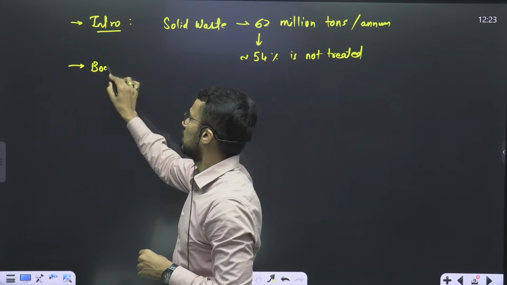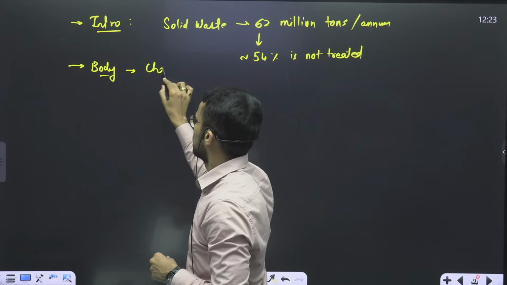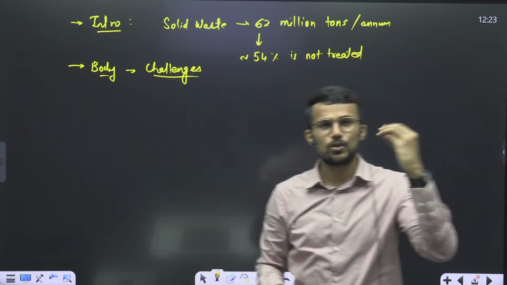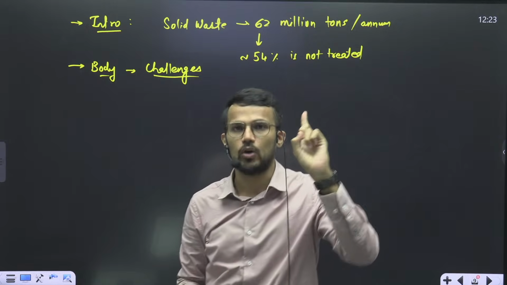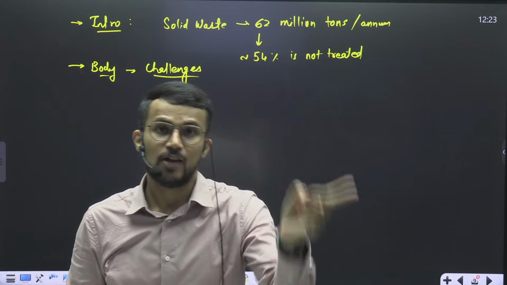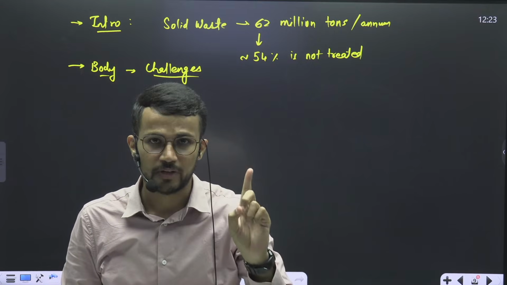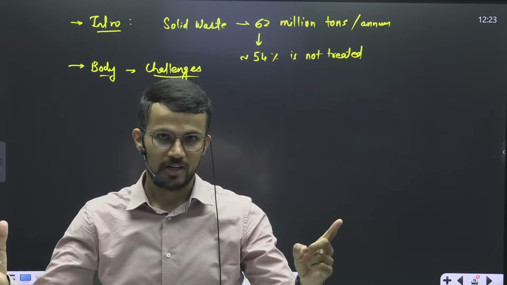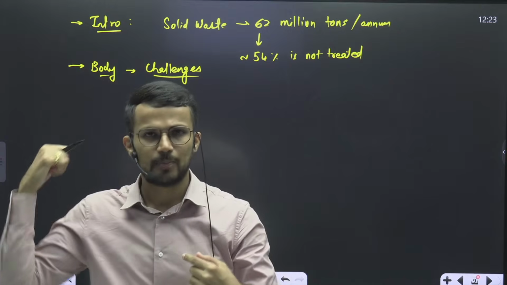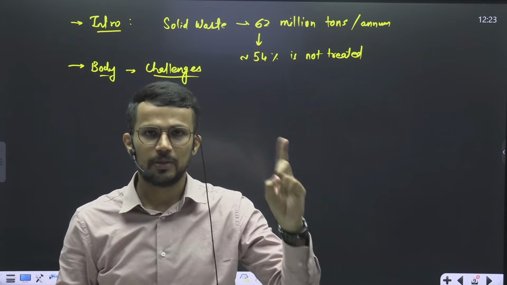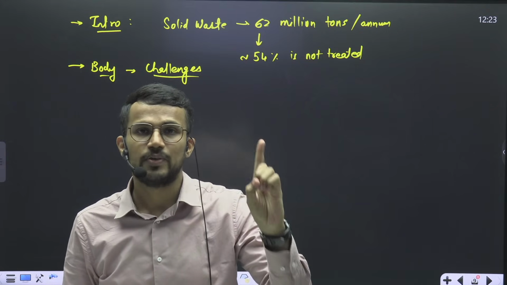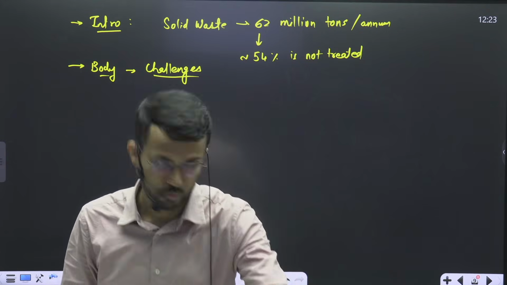In the body part, we will discuss the challenges. There are a number of challenges. The most important challenge is volume. The sheer volume of solid waste that we are generating is huge. And why are we generating so much solid waste? Because we have a huge population. Urban areas are overcrowded. Especially this solid waste is an urban area problem. So if urban areas are overcrowded, the volume of solid waste that we generate will also be more. So that is first.